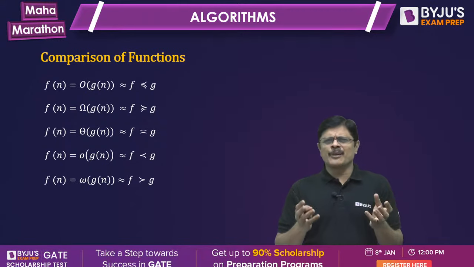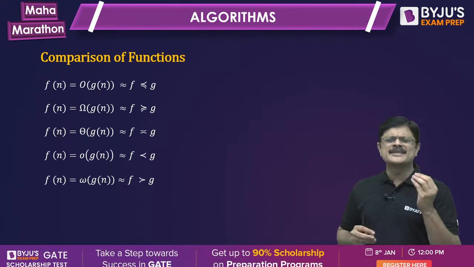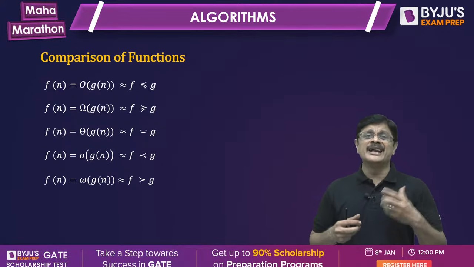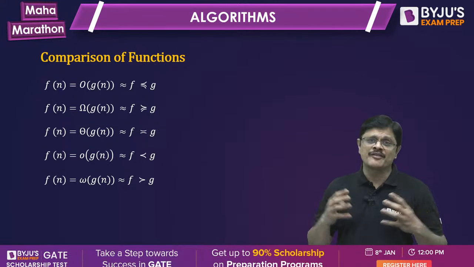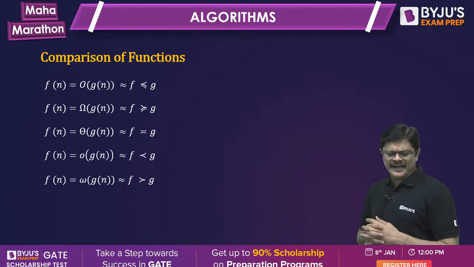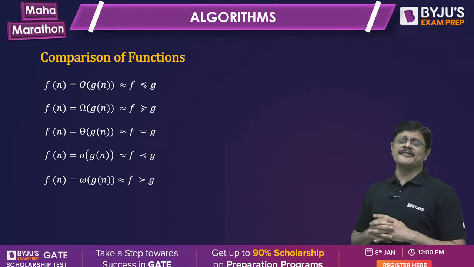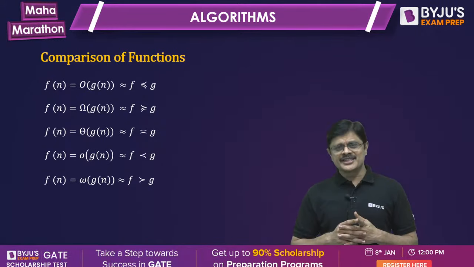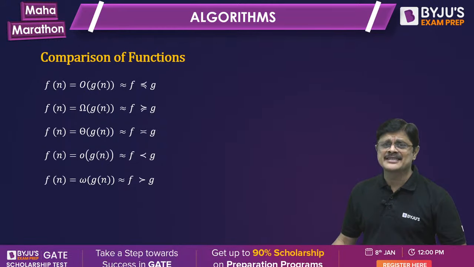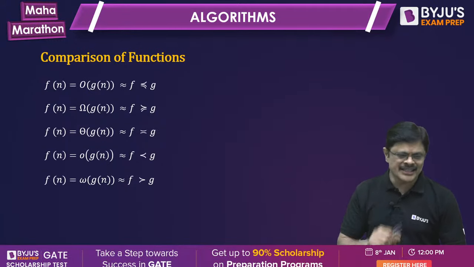Asymptotically simply means long run behavior, limiting behavior for large values of n. Similarly, Fn is small o of Gn means F is asymptotically smaller than G, and Fn is small omega of G means F is asymptotically larger than G.